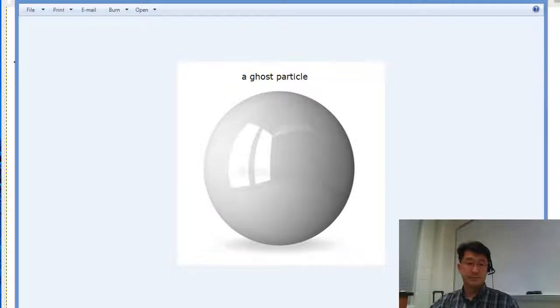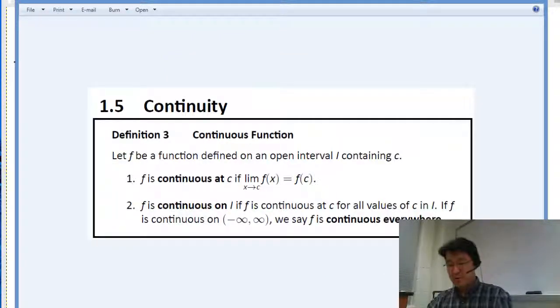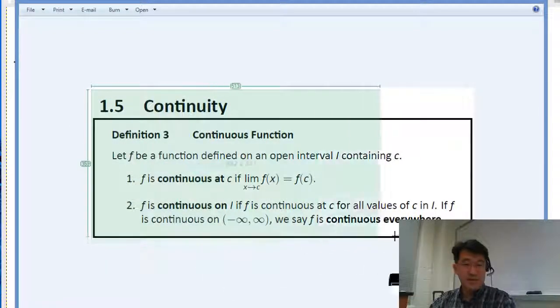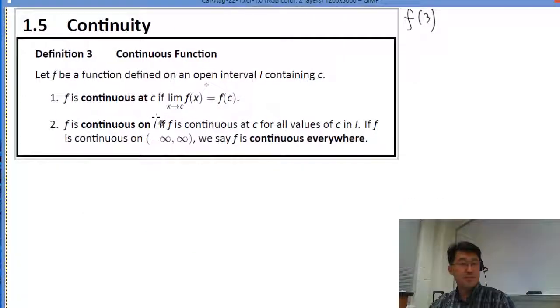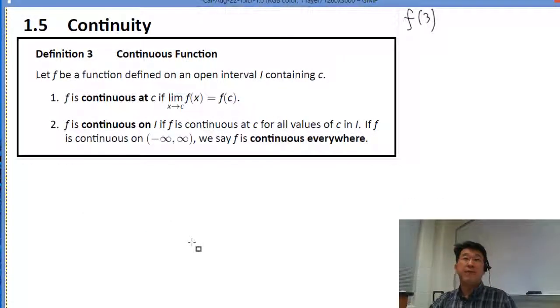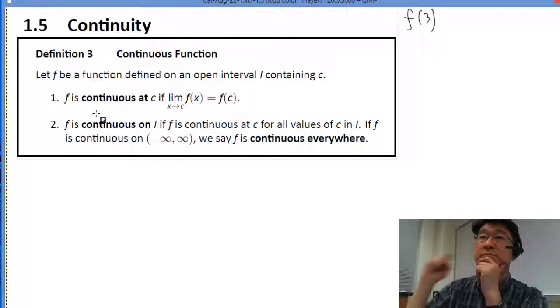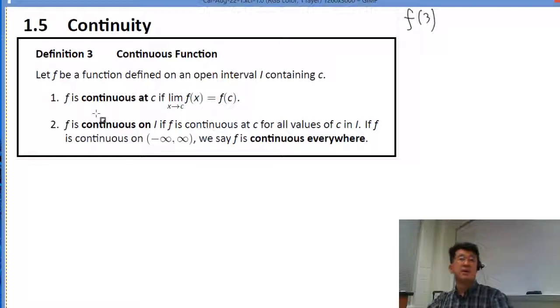All right. Let's write that down. So what is it? What is continuity? This is continuity. You have to accept it. Again, write that down. If you're asked to state the definition of continuity and you talk about the bullet and the ghost particle, you get 0. You have to write this one down, these 2 items. Yes, ma'am. That's right, this is verbatim. You have to copy it down. This 1 and 2, right there, in the test.